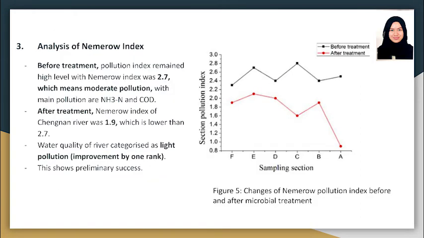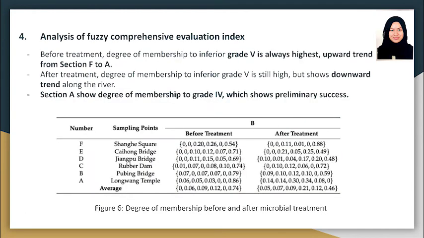The analysis Nemero index before treatment was 2.7, and according to the classification of Nemero index, it is considered as moderate pollution. However, after the microbial treatment, the Nemero index reduced to 1.9, which is categorized as light pollution. This means that there is an improvement by 1 rank on the water quality of the river.